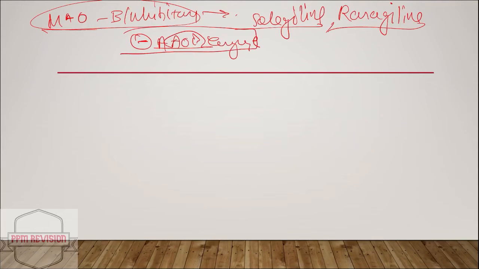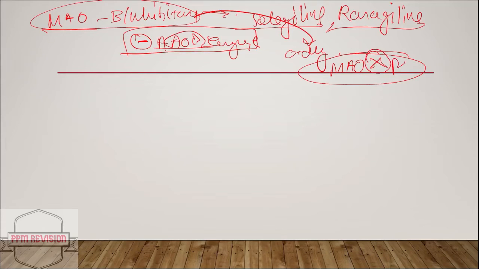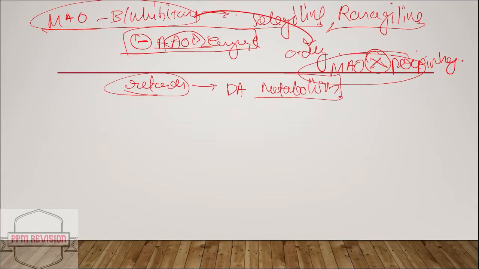The point to note is they are given orally, and they do not inhibit MAO in the periphery. This needs to be noted. They retard the metabolism of dopamine in the brain and prevent the toxic metabolite formation as well. So it retards the dopamine metabolism.